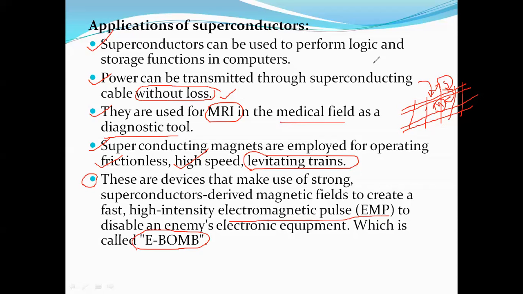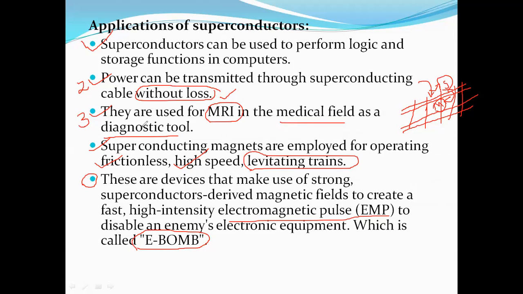We will see again the applications of superconductors. Superconductors are used to perform logic and storage functions in the computer. Superconductors are used in power cables where the loss of power is equal to 0. Superconductors are used in MRI tools.